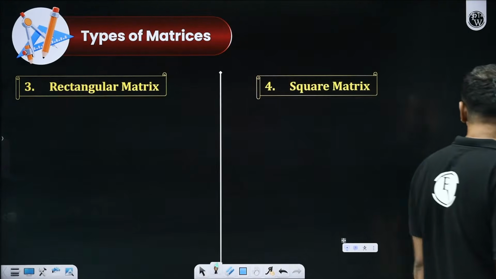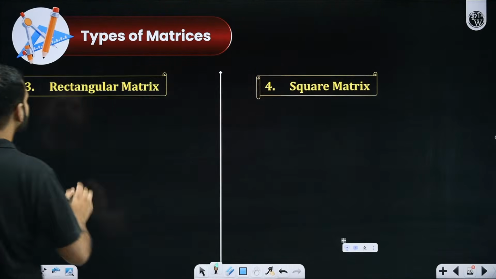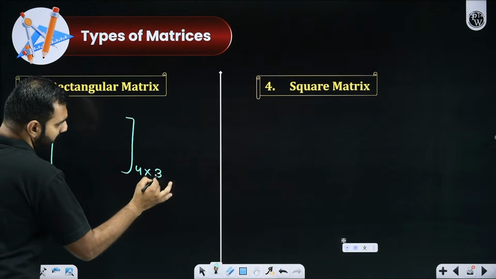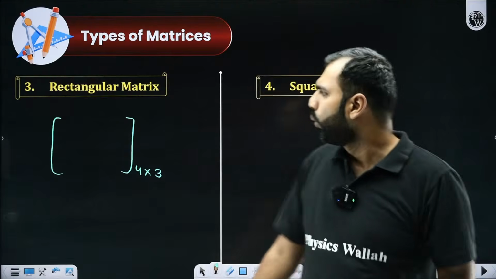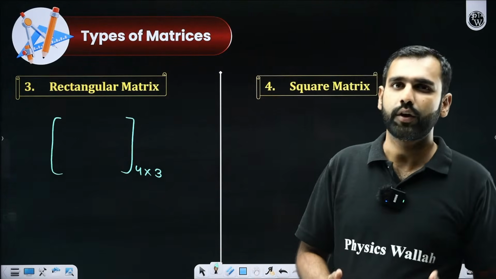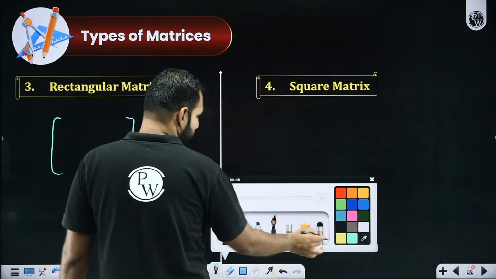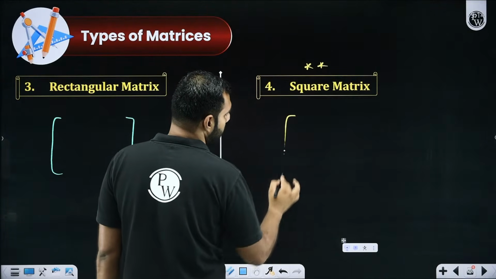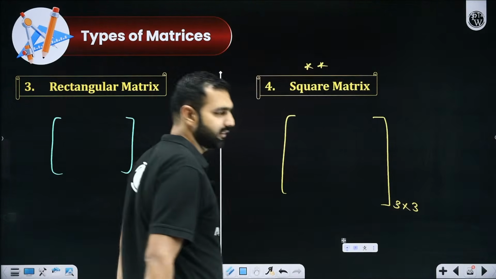Now with this, I move ahead towards the next category of matrices, the rectangular matrix. When I talk about a rectangular matrix, if there is a 4 by 3 matrix, where the number of rows and columns are not equal, will it not form the shape of a rectangle? That's how we call it a rectangular matrix. But the most important one as per your syllabus is going to be the square matrix. If I talk about a square matrix, it always means the number of rows and columns are the same.